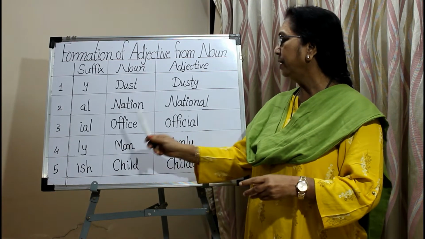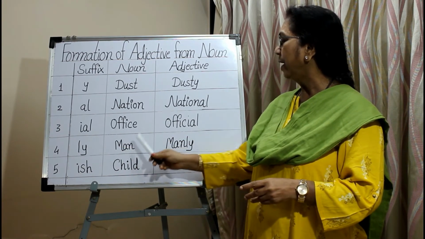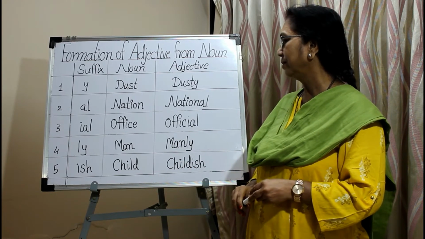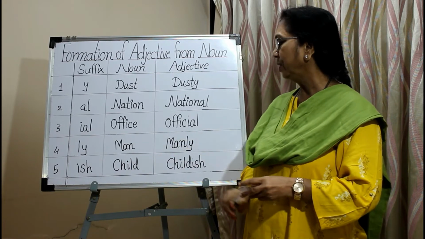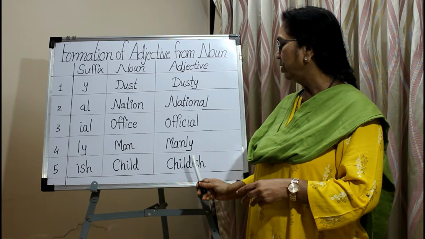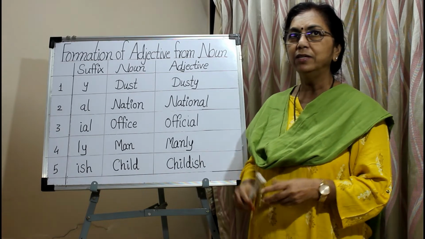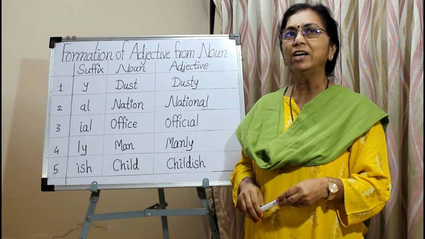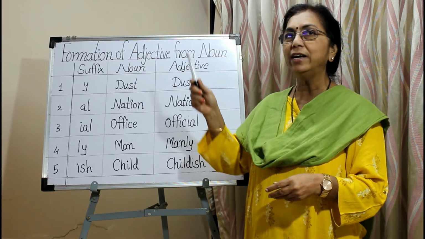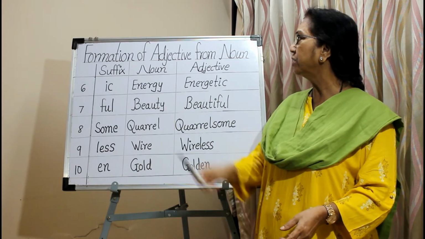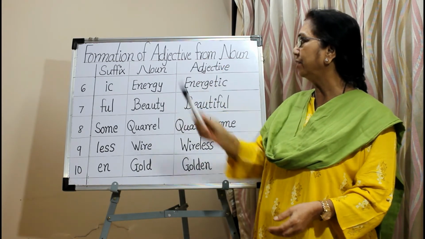LY is added to the noun man and the adjective manly is formed. He has a manly voice. ISH is added to the noun child and the adjective childish is formed. See some more examples of suffixes which are added to the noun to form the adjective.